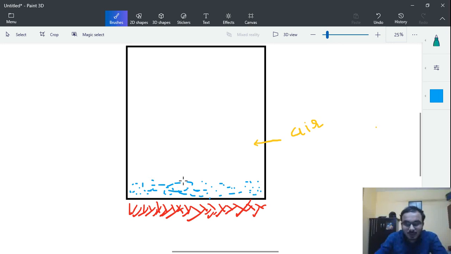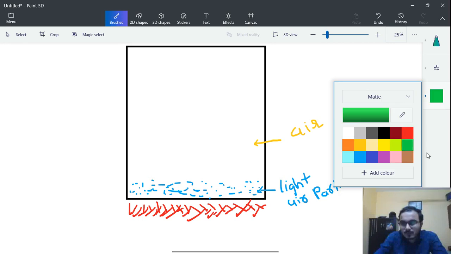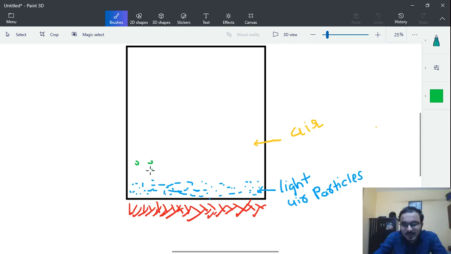So these will become light air particles. And above these, the air particles will be slightly colder than the bottom particles, and they will be heavy. So these will be comparatively heavy air particles.